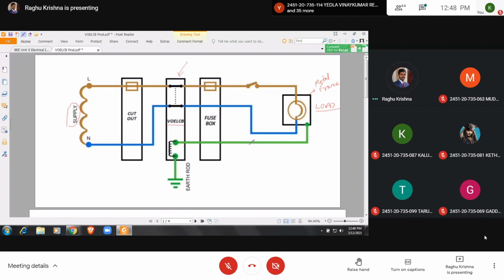As the voltage is applied to this coil, it is also called a voltage coil, and the input to this coil is the voltage. Now let us consider an earth fault. Earth fault means the conductor is touching the earth.